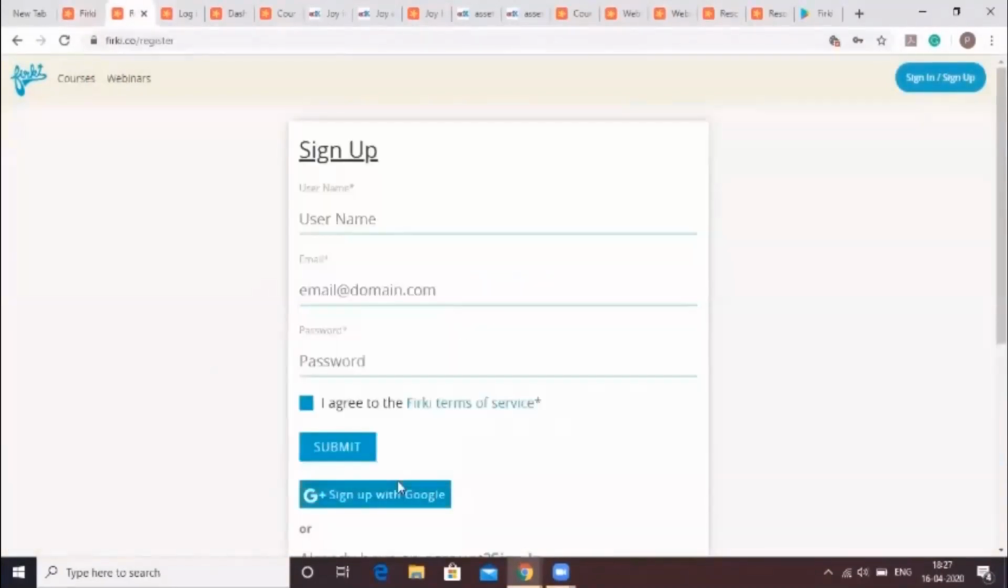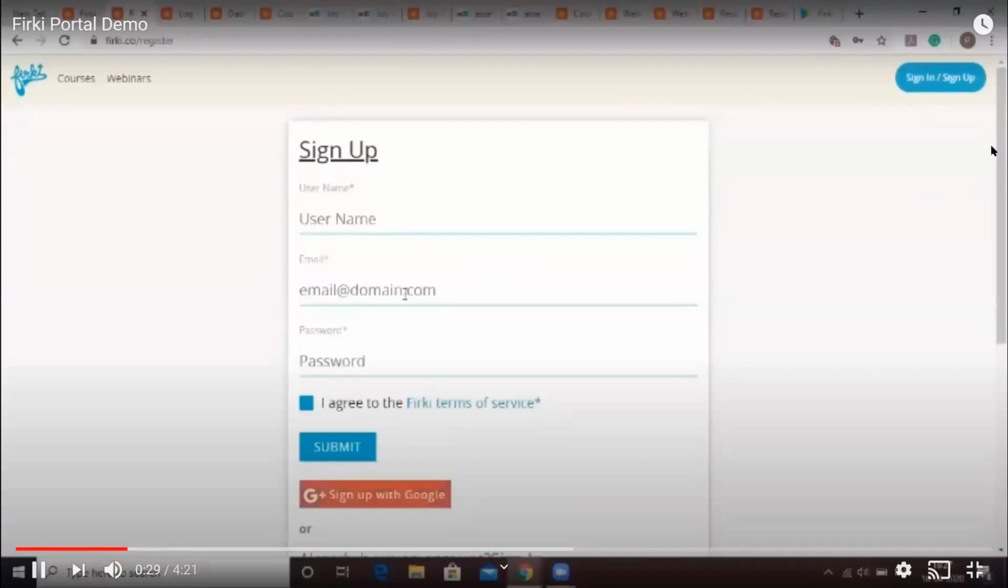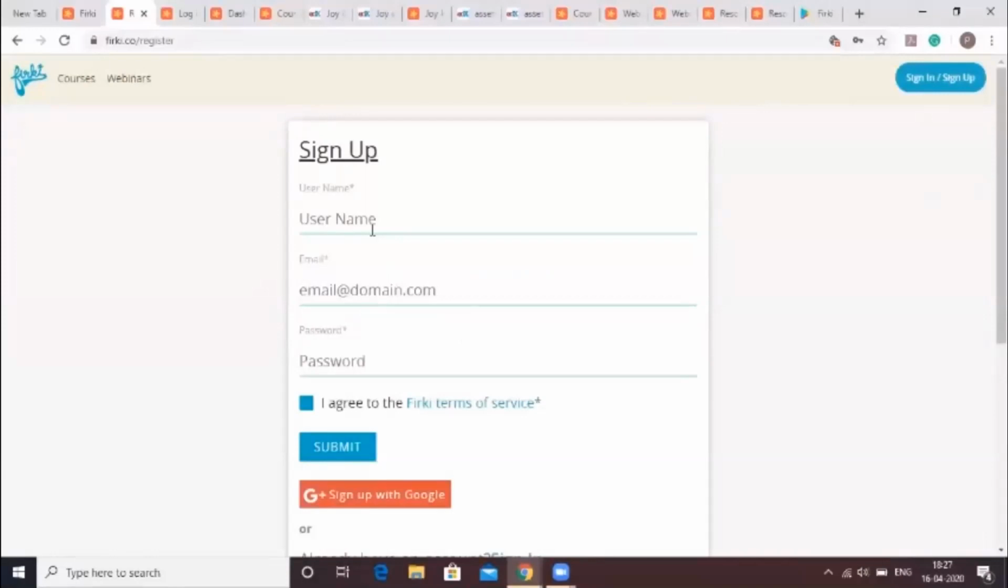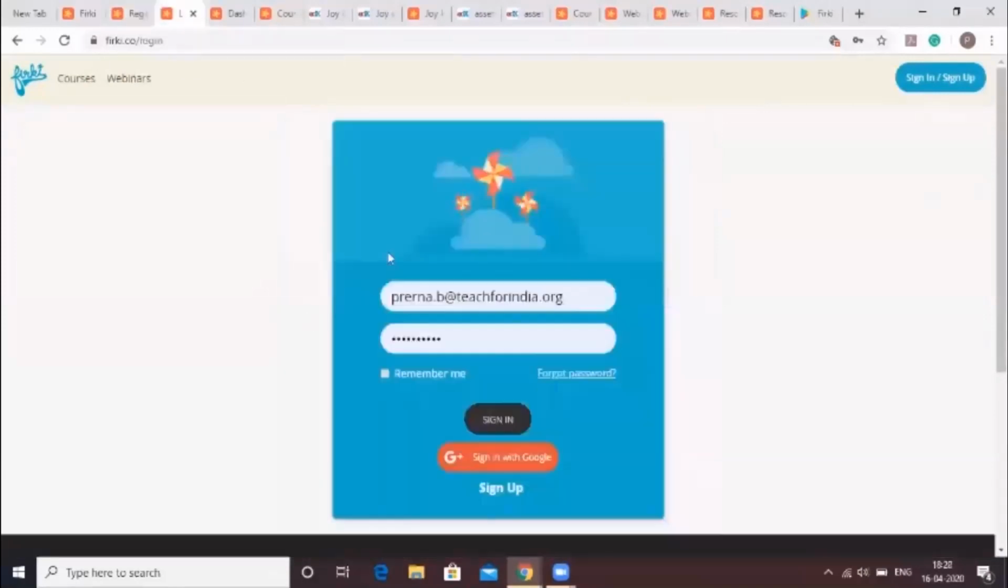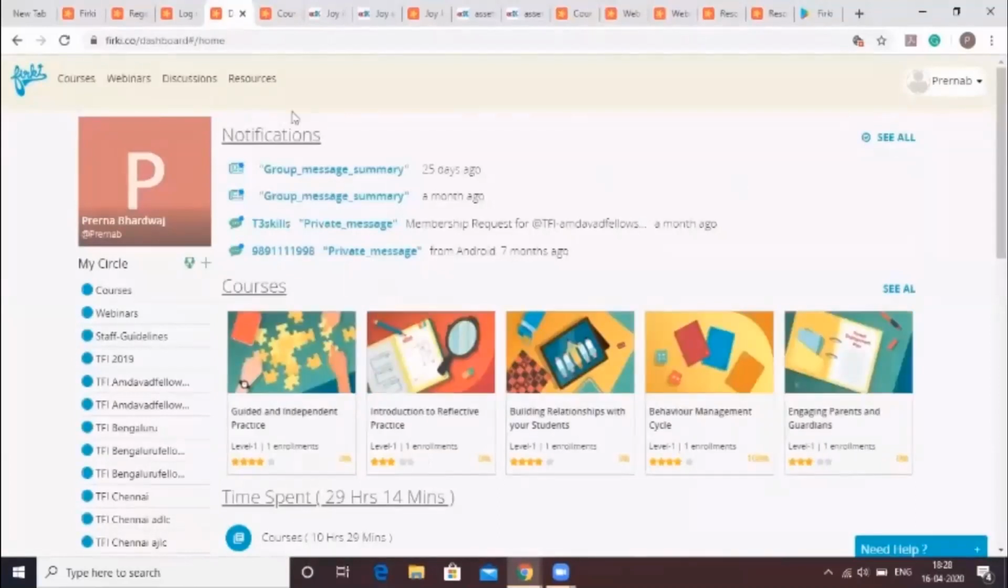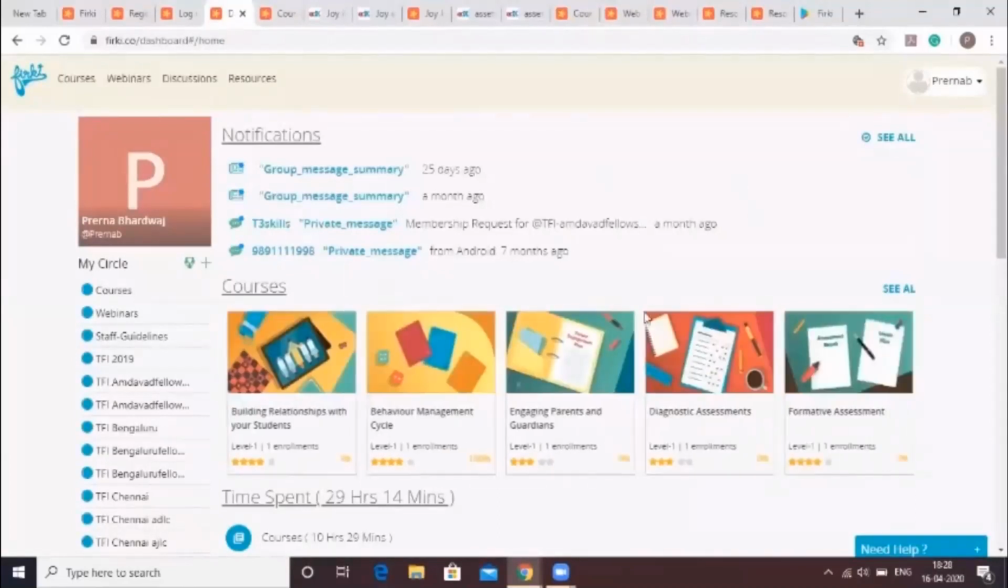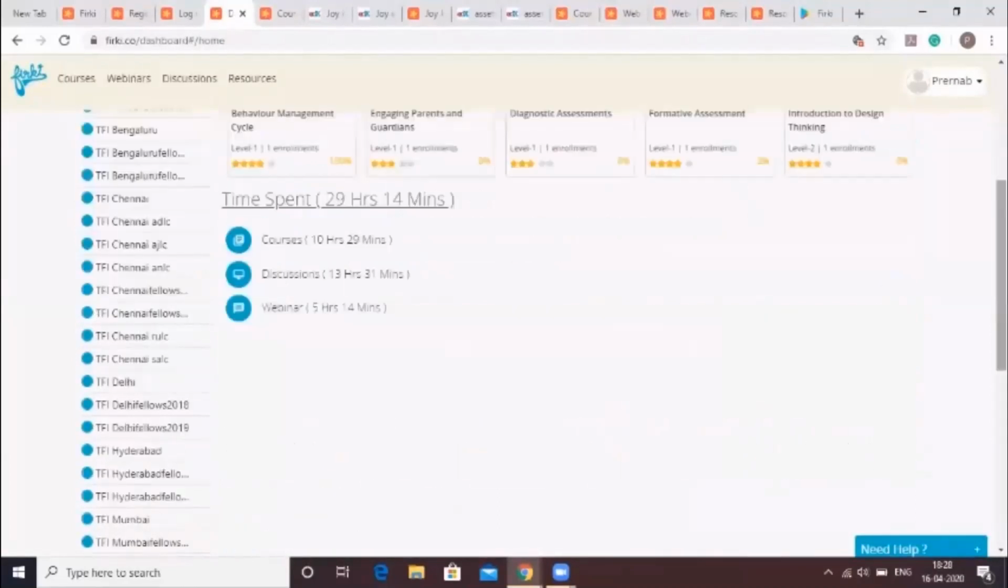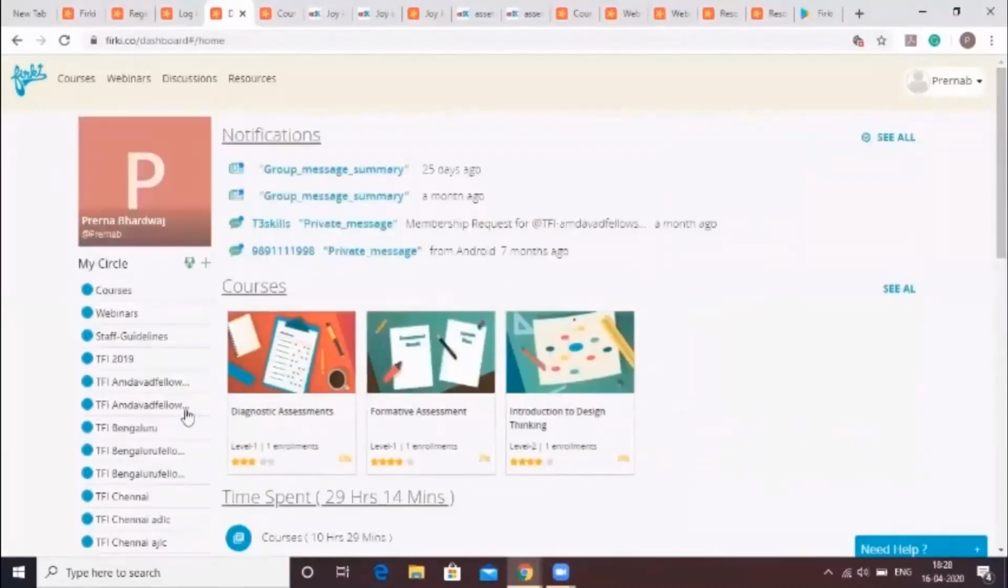You can also sign in through your Google account. You will have to use your email ID in order to create an account on our website. This account is again free to create and use. Once you create your account and log in with your credentials, you will be directed to the dashboard. The dashboard would have notifications related to your profile, course progress, time spent, and your Firki discussion groups.